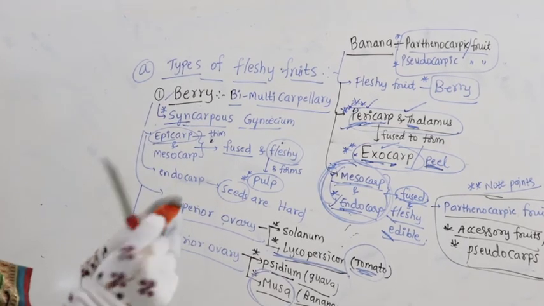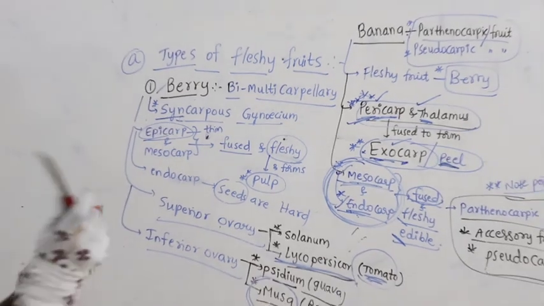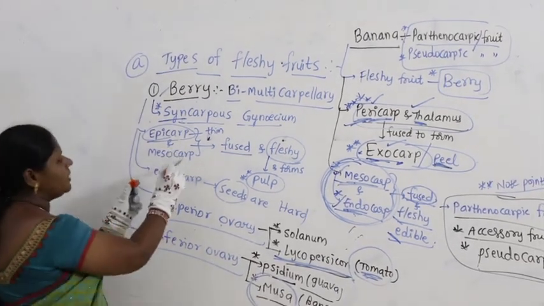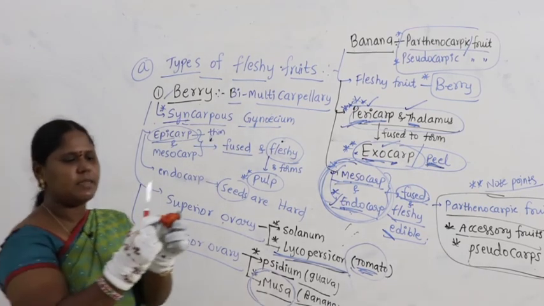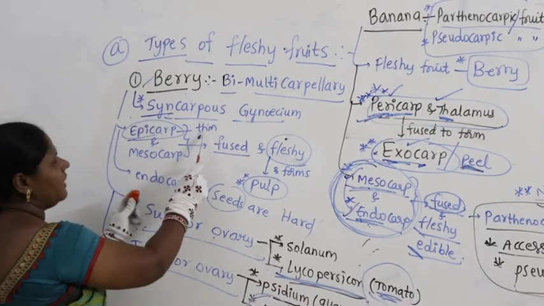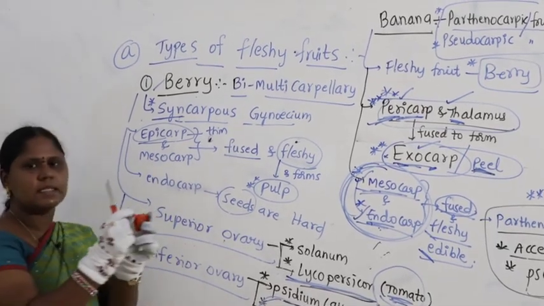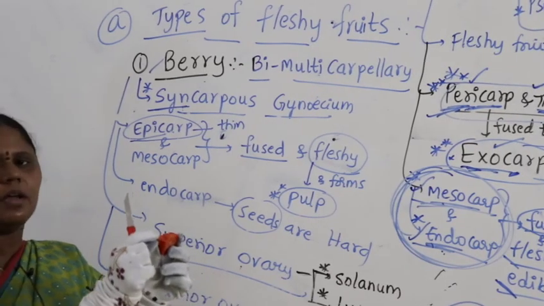This is epicarp. What I took here is epicarp. Epicarp and mesocarp both are fused and fleshy, so they cannot be separated. Look here, this is very, very thin. This is called epicarp.